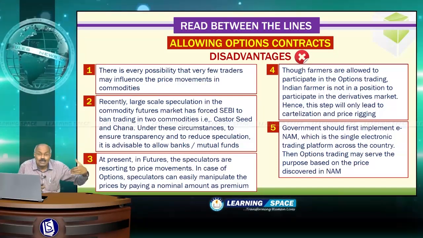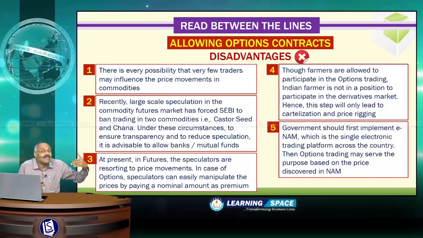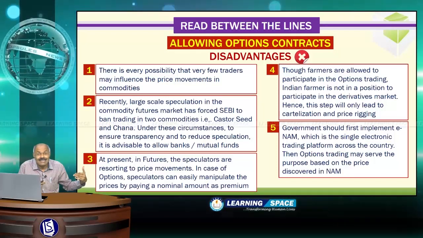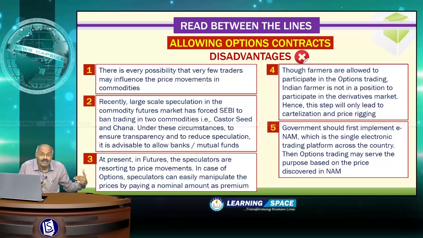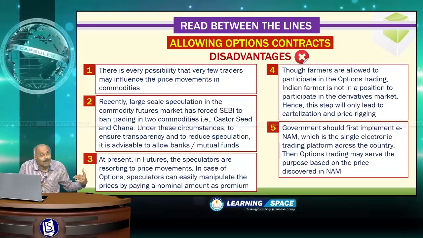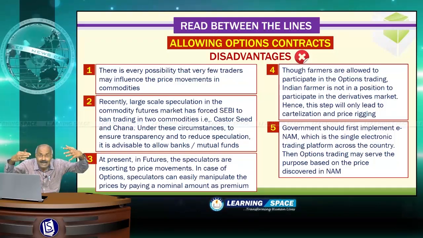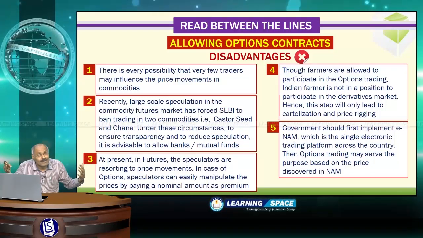Then government should first implement the electronic national agricultural market. Government recently stated that it integrated 250 mandis out of a total of 585 mandis. Let us complete the task of integrating all the agriculture markets in an electronic way. After that, the price movement will be transparent.